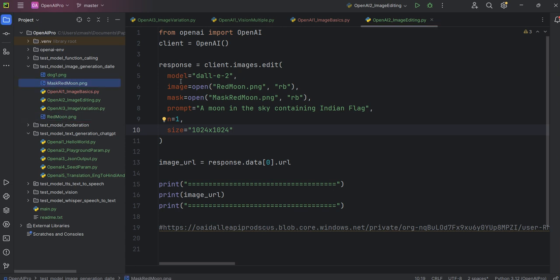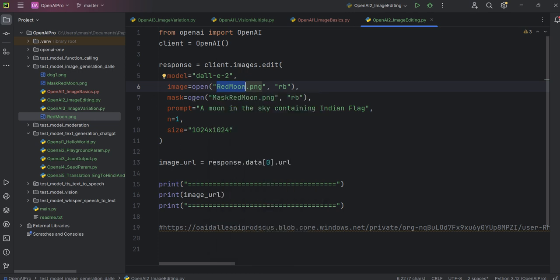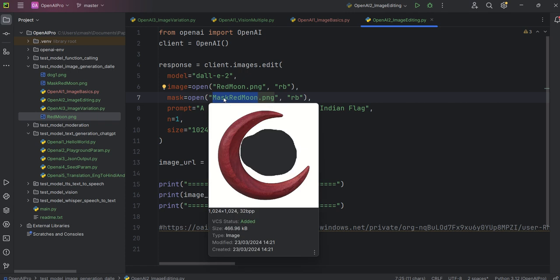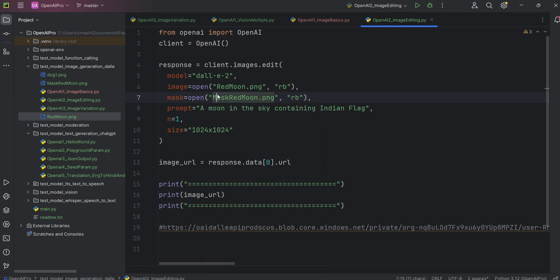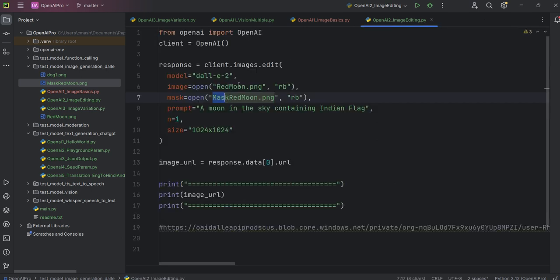Now look at the code. Model, this is the model I'm using. Image.open redmoon.png. This is the first image I'm passing, the original image. You can say original.png rather than red moon. Mask is equal to open second image. You can name it mask original, or I have just added mask red moon image. This image looks like what I have already shown you. This is the second image I'm passing to the AI.